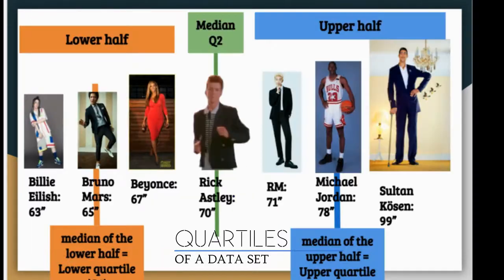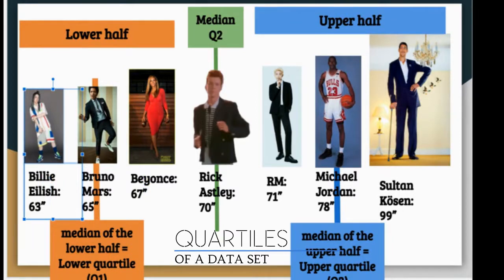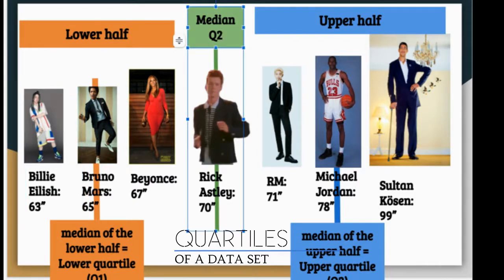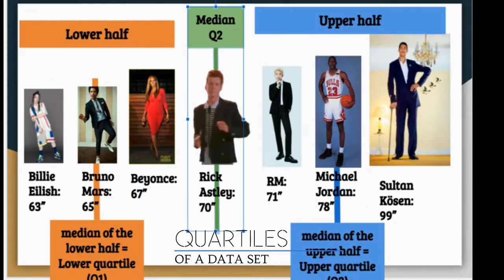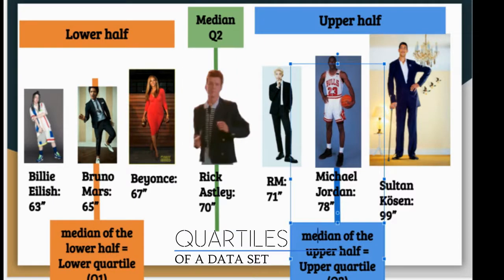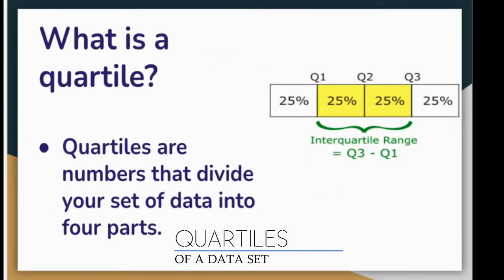And you can see the quartiles here as well. Here's a quartile, and here's our first section. Here's our second section. Here's a quartile, here's our third section. There's a quartile, and here's our fourth section, okay? You can clearly see that these quartiles are cutting our data into 4 parts. And those 4 parts are 25% each, all right?